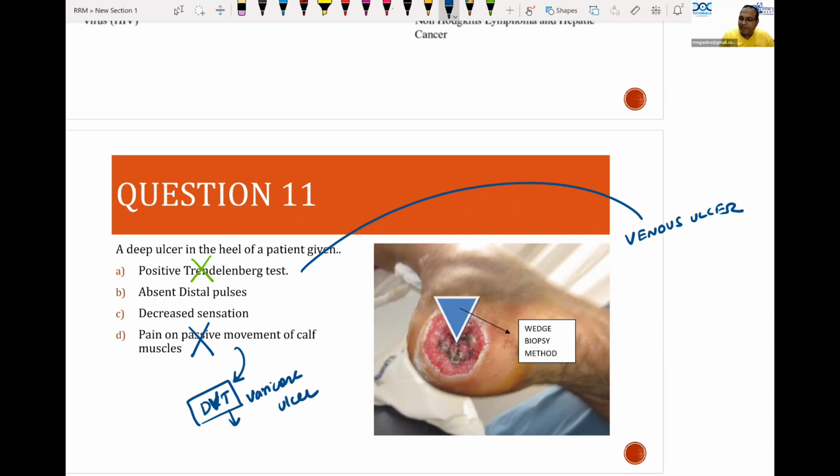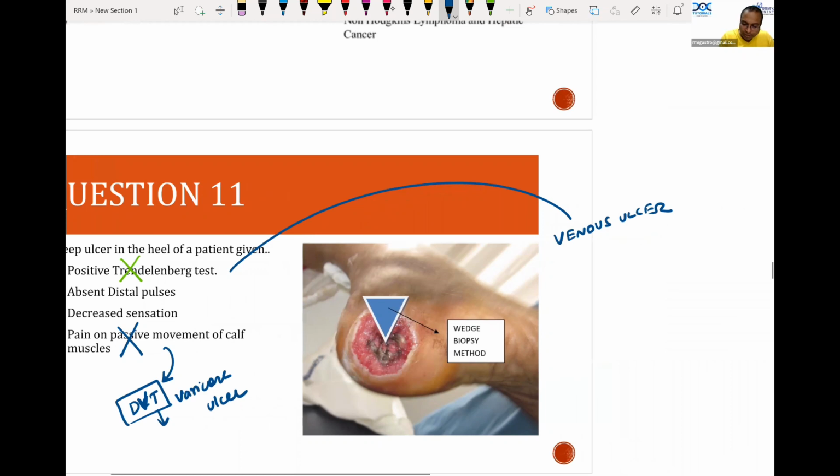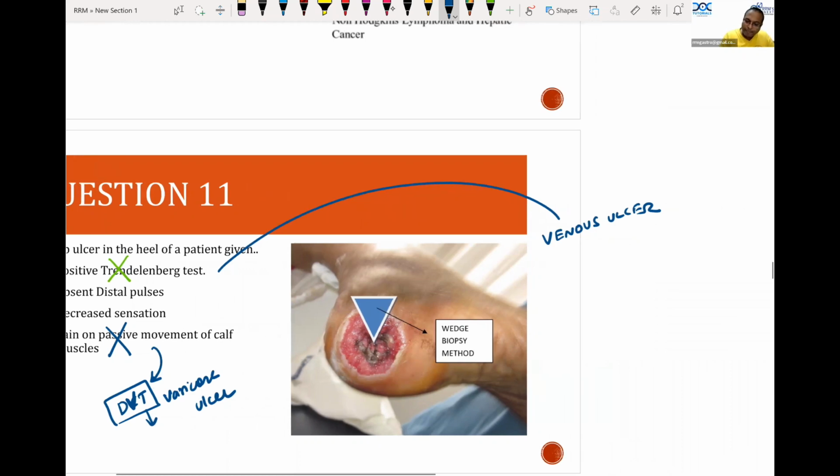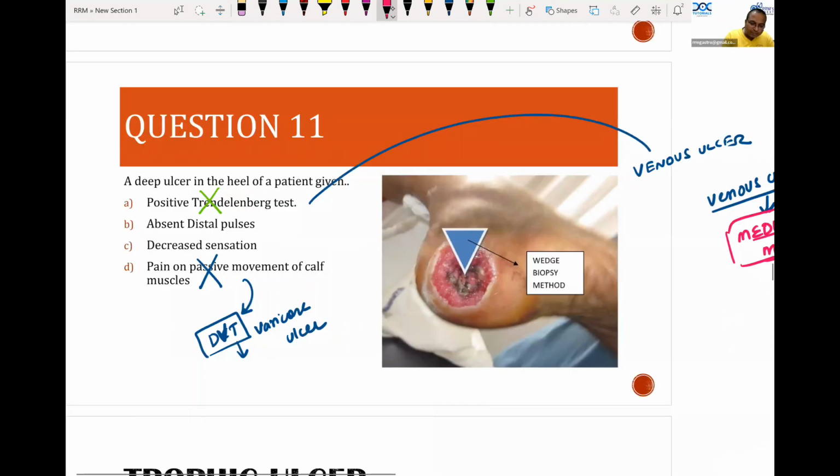So if at all it is a venous ulcer, what is the most common site of venous ulcer? That is the first important question. It is seen most commonly on the medial malleolus. That is the first important point. Yes, it's the gaiter area. Gaiter means when you're riding a horse, you fix the gaiter on the ankle. Medial malleolus is the common site. This is a varicose ulcer seen in this place, the place of varicose vein ulcer.